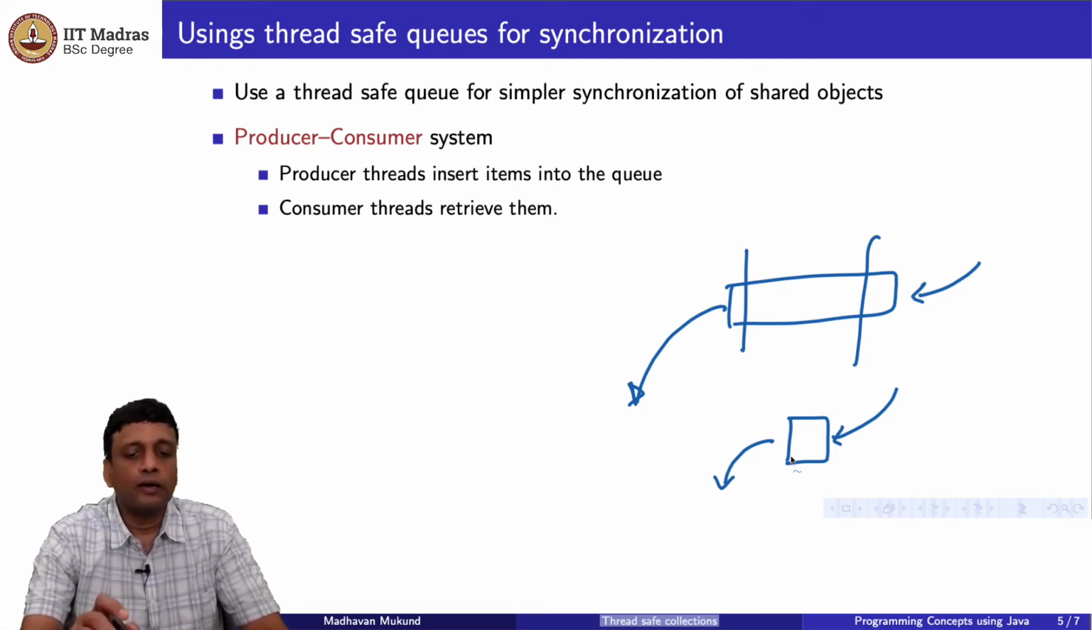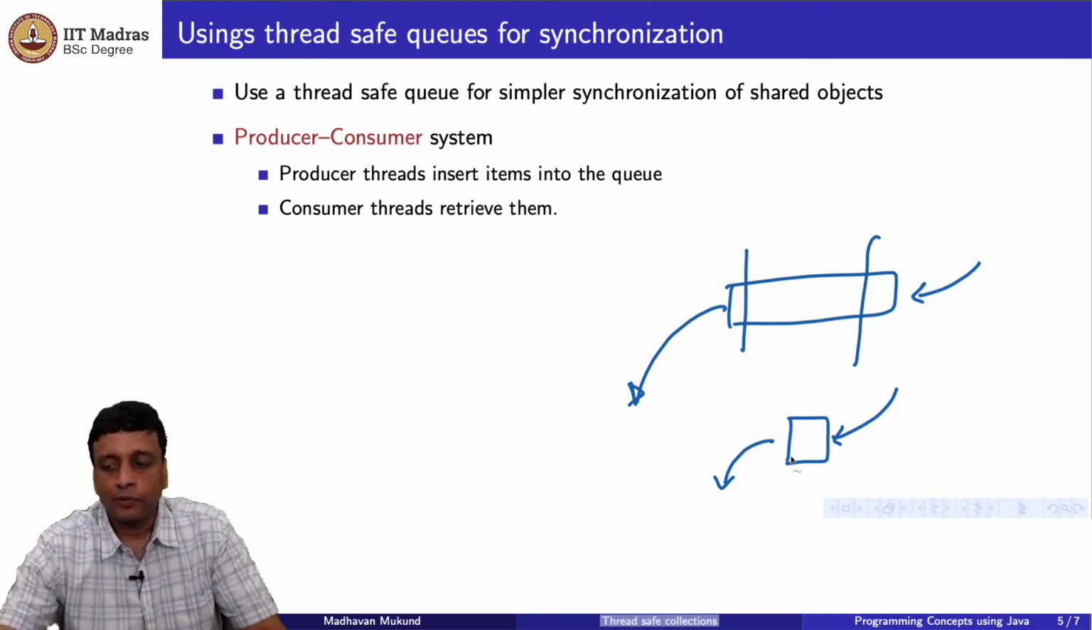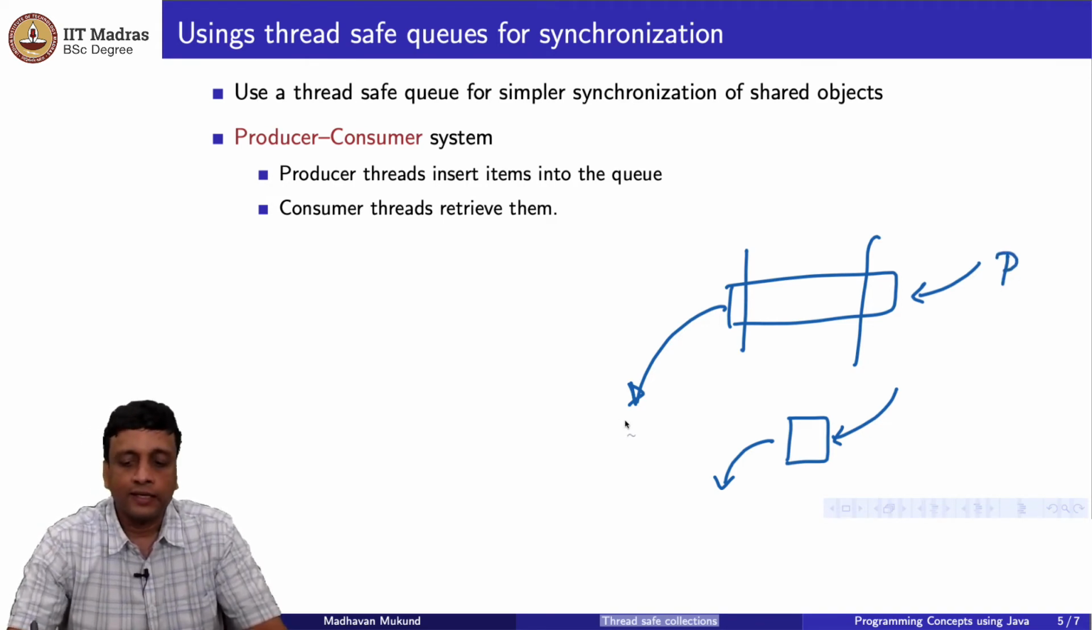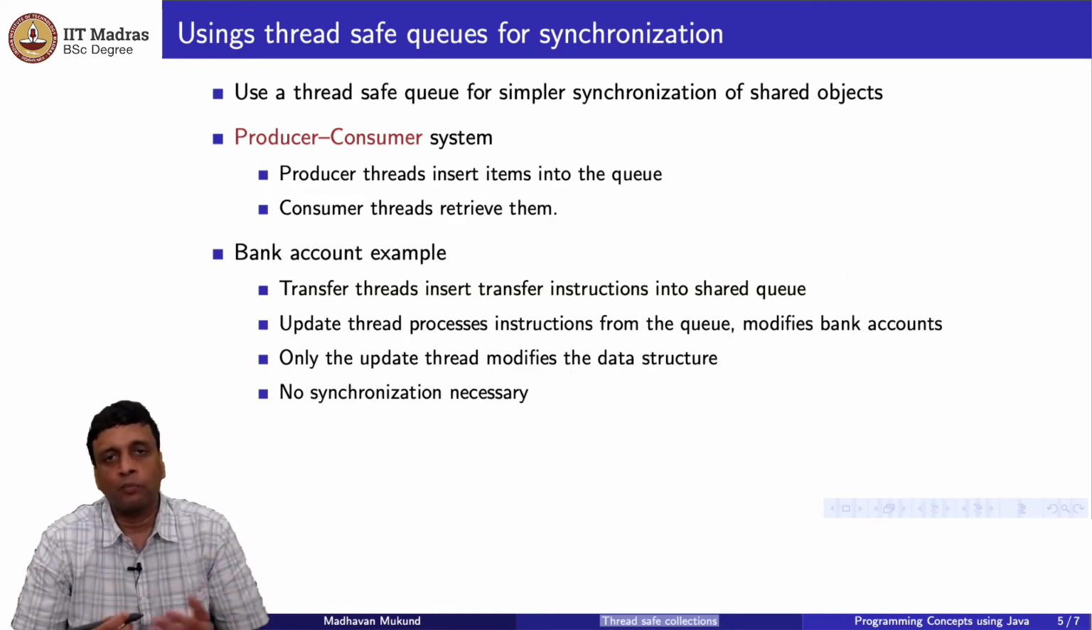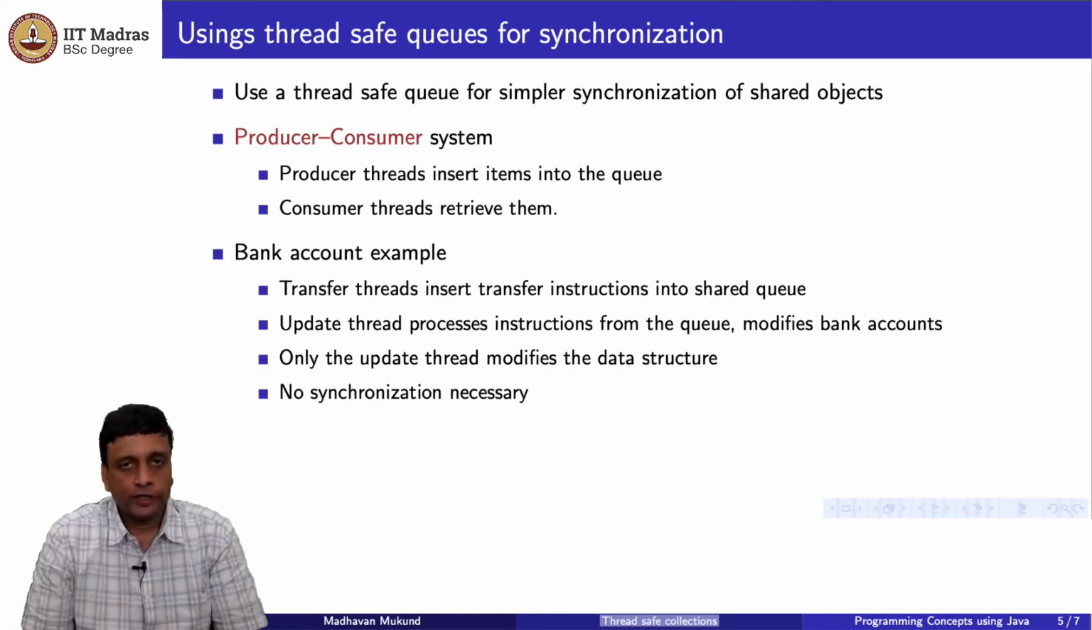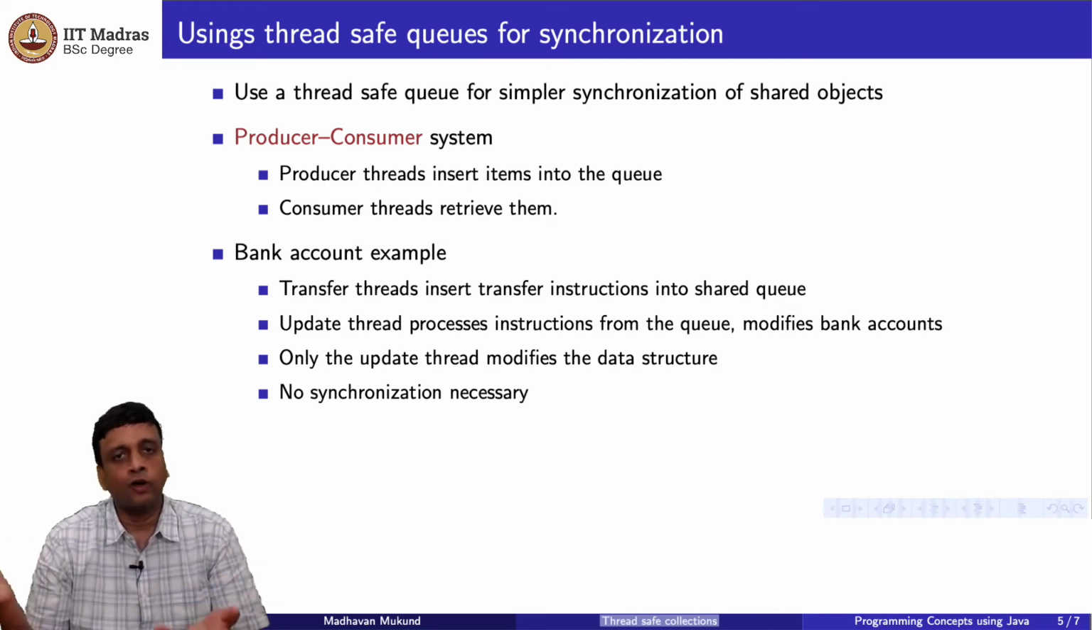So now this producer consumer system, as I said, a producer puts things in and a consumer takes things out. So how do we use this? Well, let's look at our bank account example. What is the problem there? I mean, there is the audit problem, but the main problem is with the updates, right. If nothing is updated, the audit will never have a problem. The audit is only reading the values.